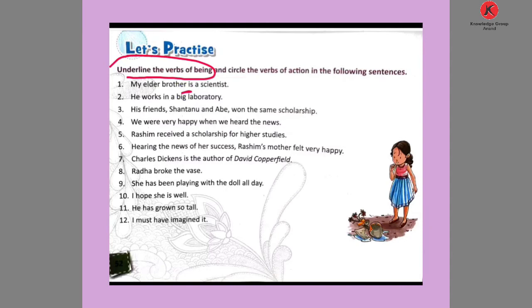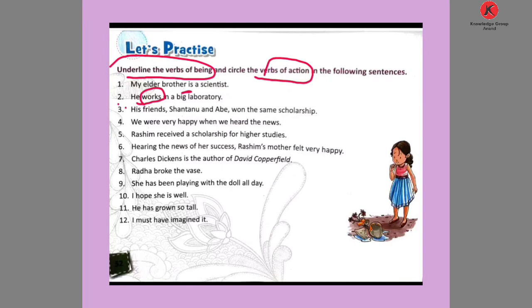Now the second: He works in a big laboratory. In the second sentence, we do not see the present or past to be form. After the subject pronoun he, we see the word works. So we circle the verb of action, works. It's a verb of action.